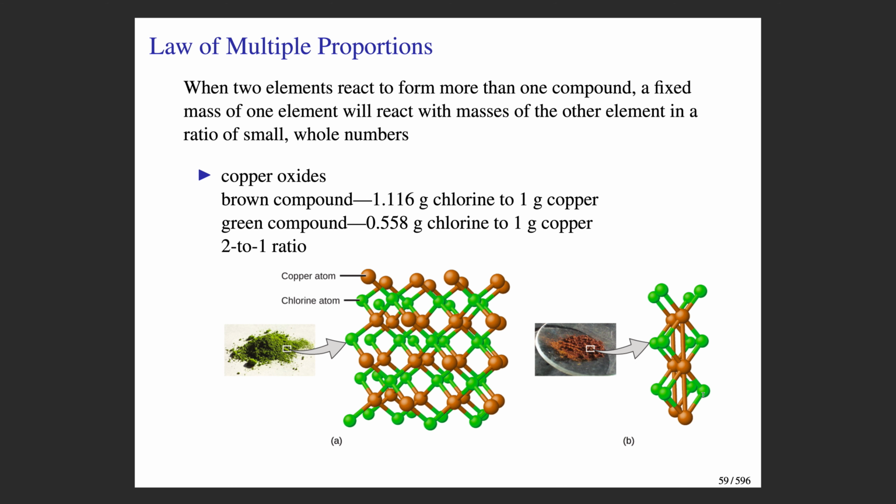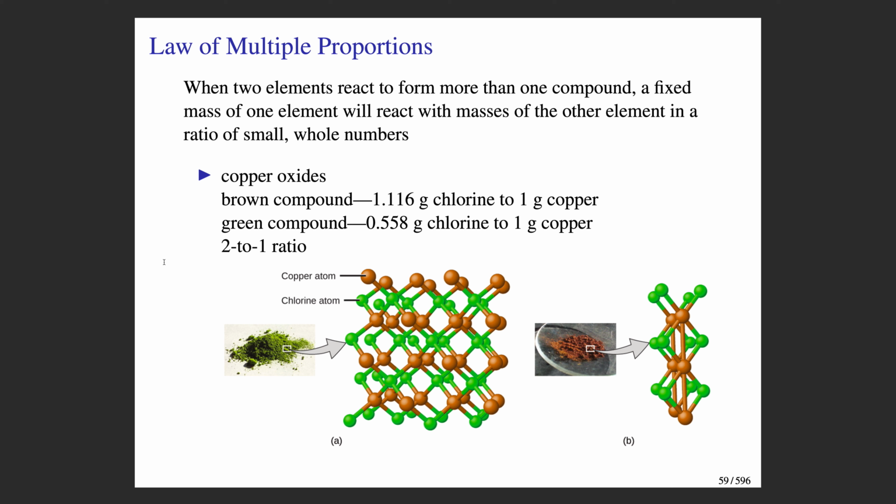On this slide, I'm illustrating the law of multiple proportions. Here we've got two different compounds, this green powder that you see here and this reddish brown powder that you see here. Both compounds contain copper and chlorine. However, they contain different proportions of copper and chlorine.